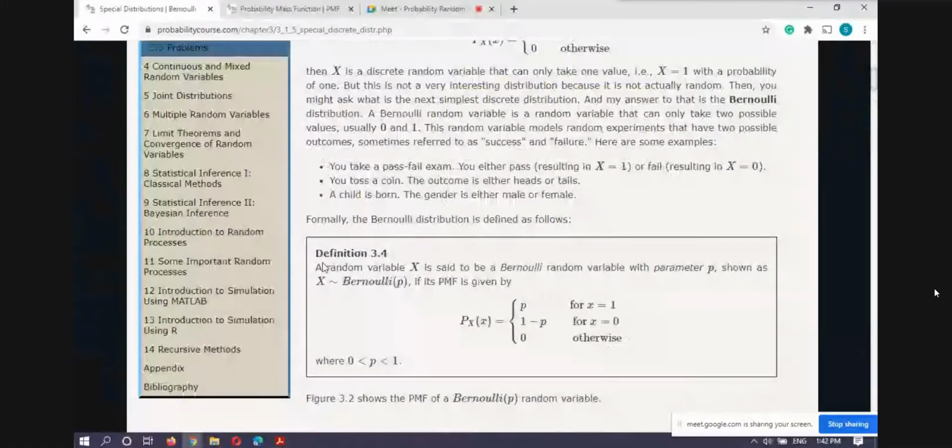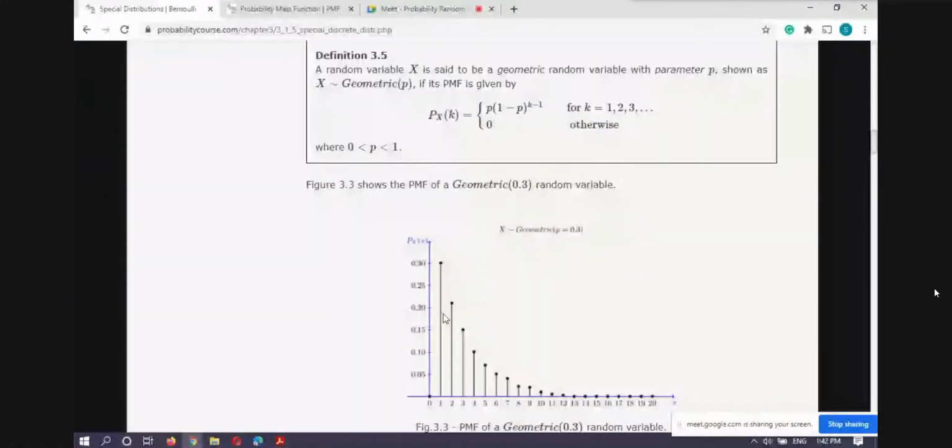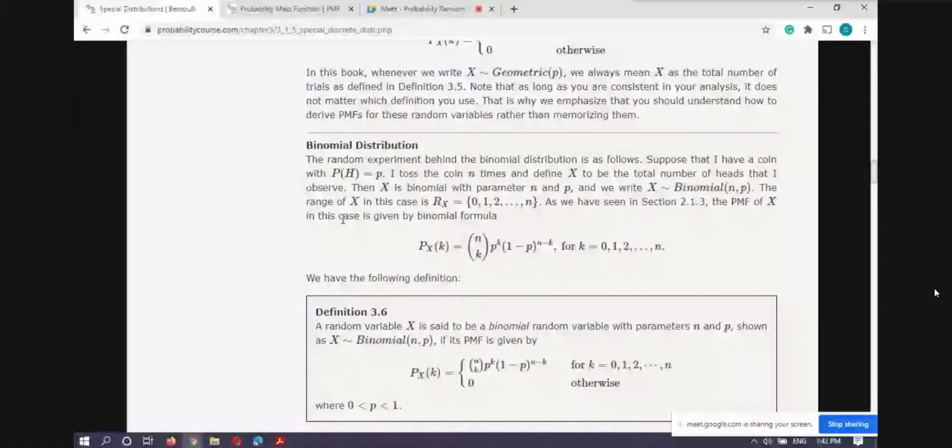And then after geometric we have the binomial distribution. This is also one of the useful distributions. In this, I am repeating an experiment n times, and I want to know the success r times. Out of n, how many times I will get success. That kind of probability I want to know. If this kind of experiment is there, I will use this binomial distribution.